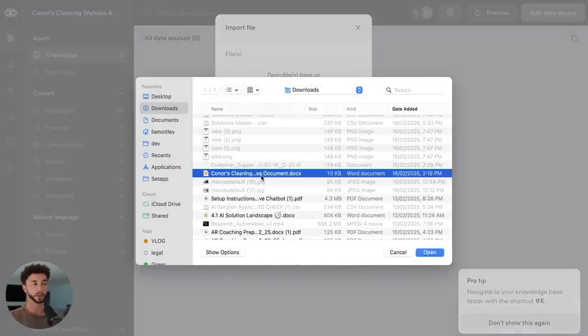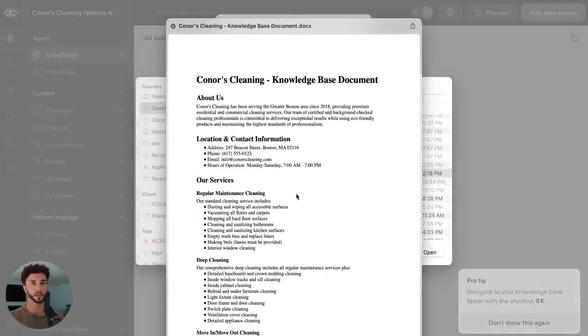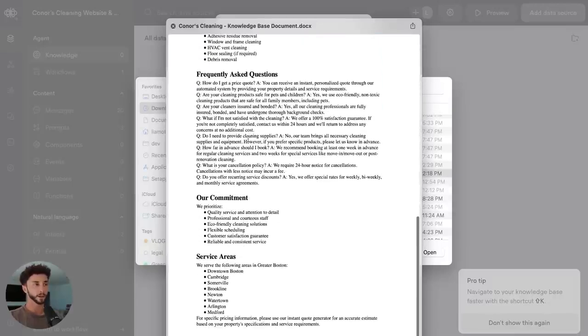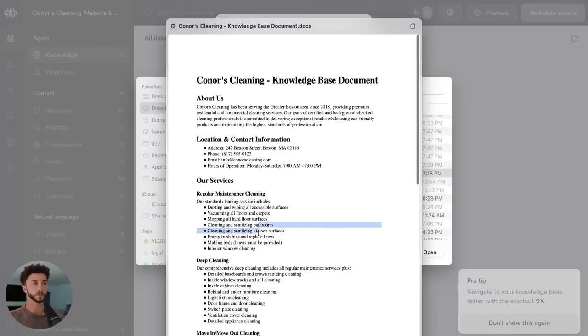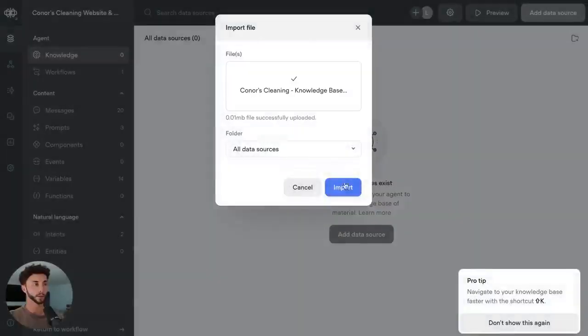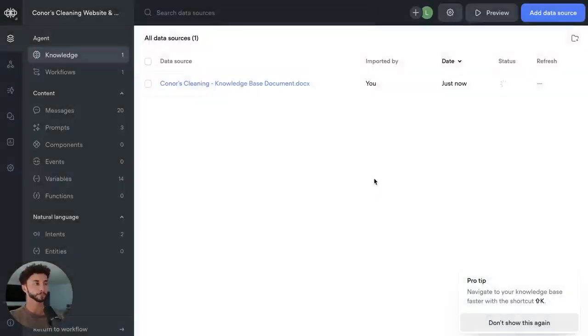And I'm going to upload this Connor's Cleaning FAQ kind of document, which you guys are going to have access to in the resources. Basically, it's just about us, location, our services, some frequently asked questions, etc. So I've just AI generated this. And if you're doing any kind of prototype builds, I recommend you do the same, just to throw it in there and see if the knowledge base is working as expected. Obviously, you'd swap this out with actual customer data or your client's FAQ. I'm just going to throw that in there for now. And you guys can do the same.